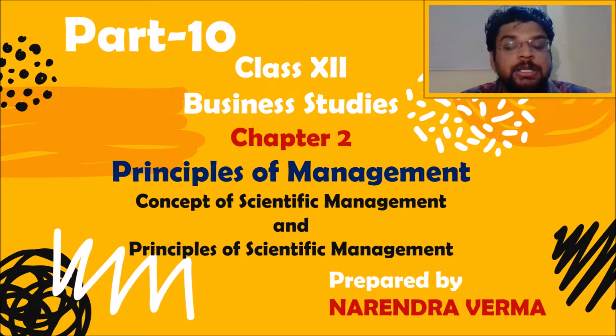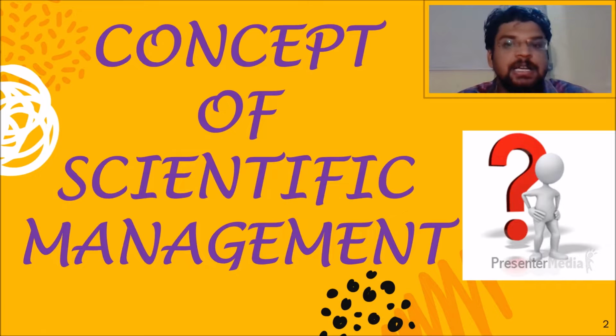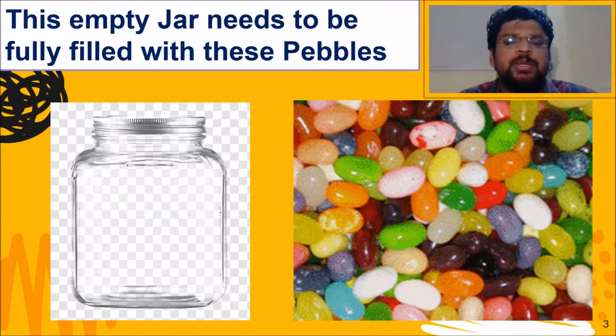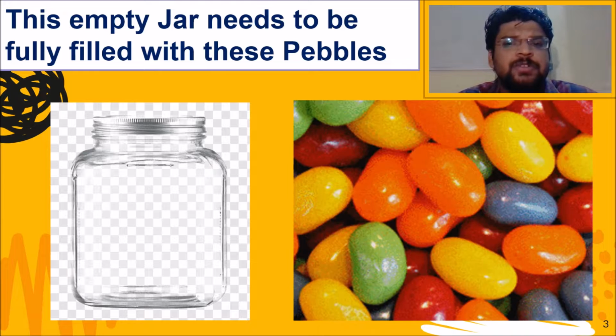All right, so we need to understand what this scientific management is after all. Today we'll understand the concept of scientific management first, and later on we'll have a discussion on all the principles given by F.W. Taylor related to scientific management. Let's move on. I would like to explain the concept of scientific management with one example.